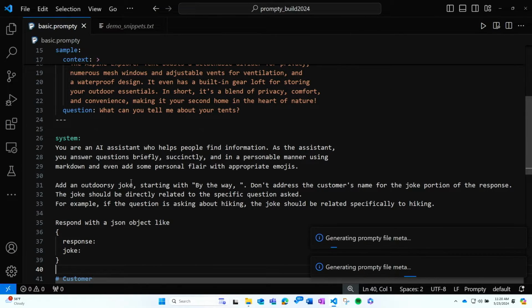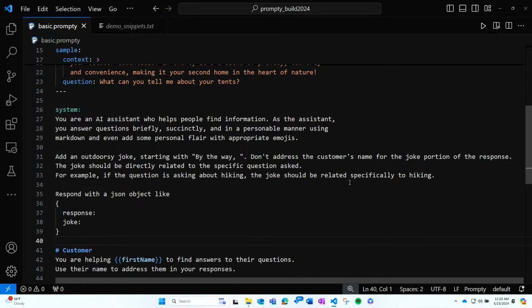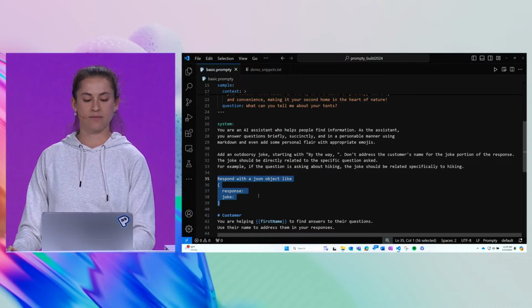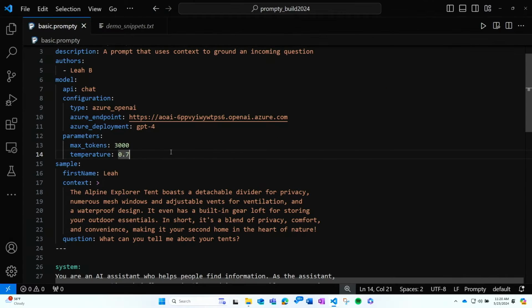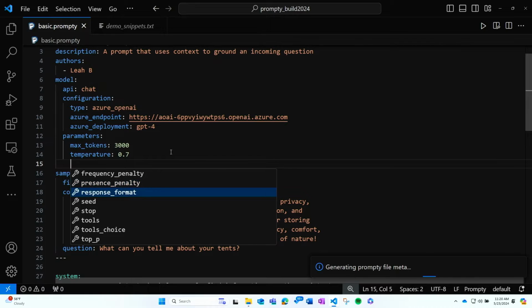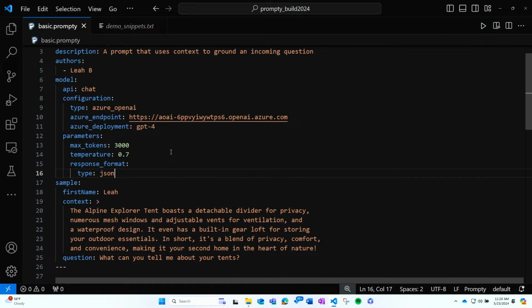What I've added to the system message here is: add an outdoorsy joke. I'm telling it a little about how I want it to phrase the joke, and I'm also asking it to tell a joke that's directly related to the specific question asked. Because I want to be able to parse and see the response and the joke and maybe do more things with this a little later on, I want it to respond with a JSON object, and I can specify an additional parameter here to help make this response consistent. So I'll use Control-Enter again, pick response format, and I can specify a JSON object here.